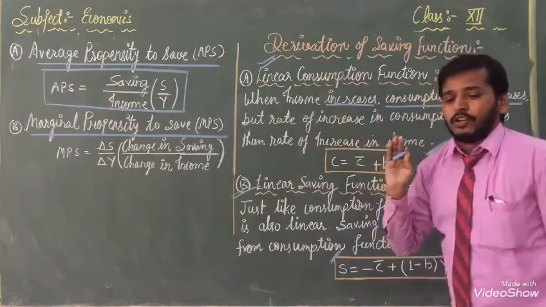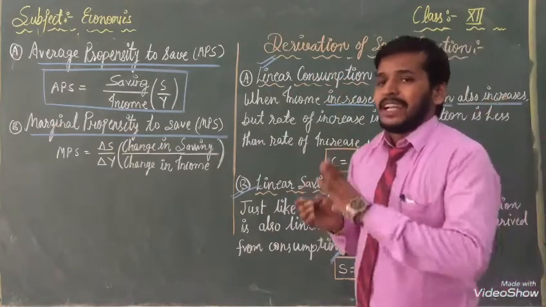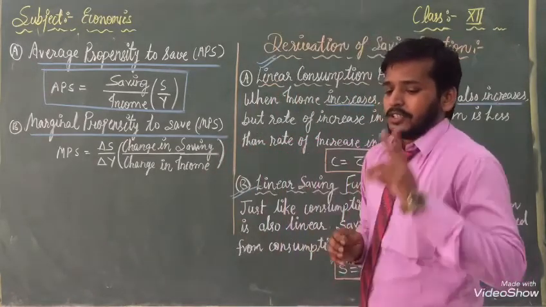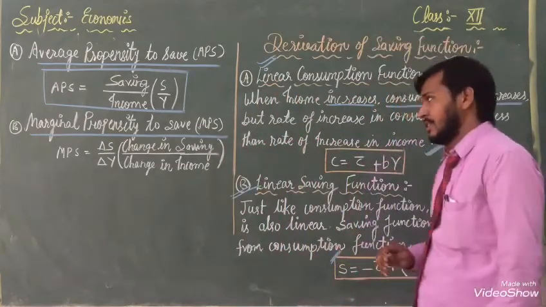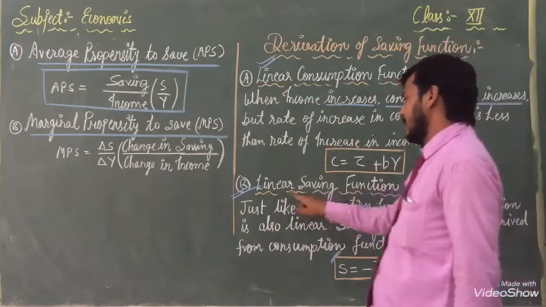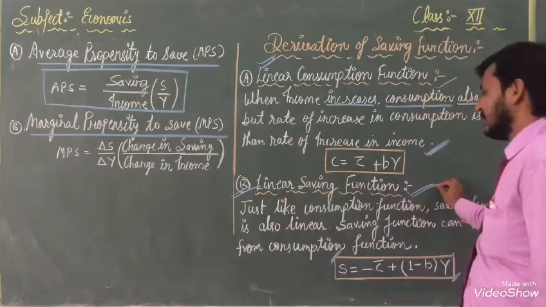So once again, listen. When you want to derive the saving function, then you have to read two functions. First one, the linear consumption function, and second, the linear saving function.